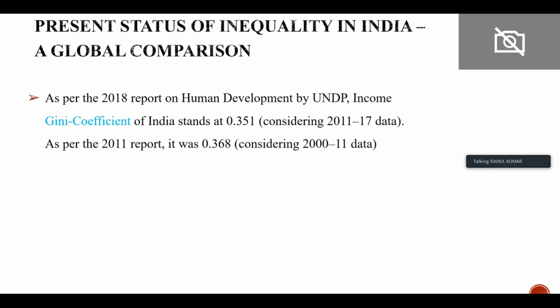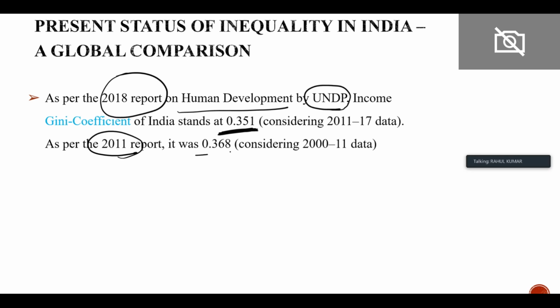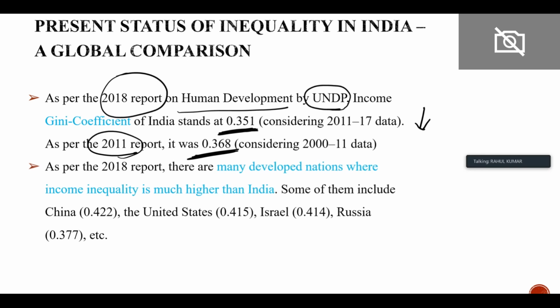So, if we go by the 2018 report of human development by the United Nations Development Program, the Gini coefficient stands at 0.351. As per 2011, it was 0.368. So there is improvement in the situation, right? There is improvement because the Gini coefficient has declined.